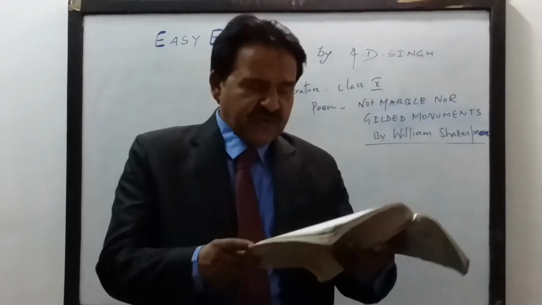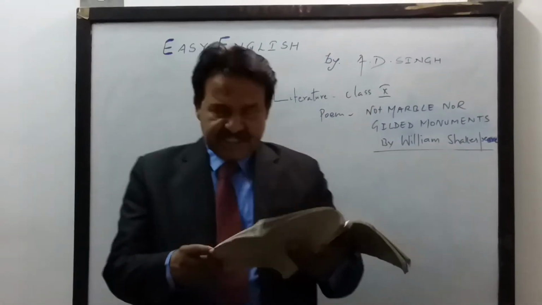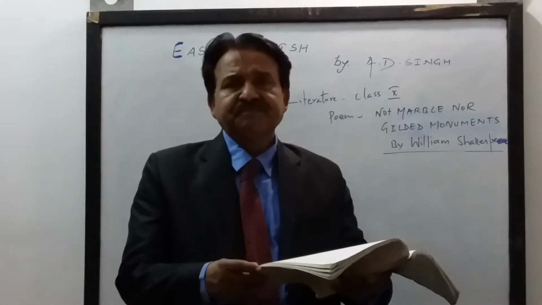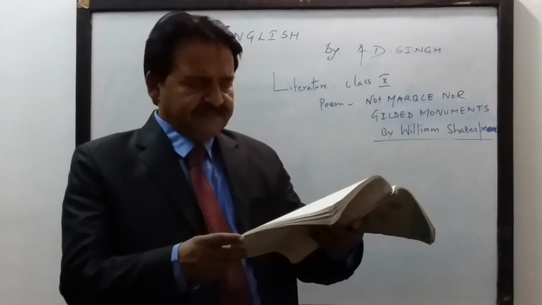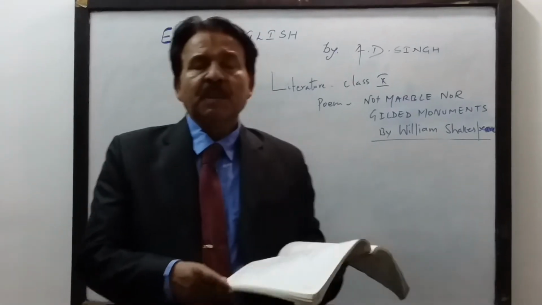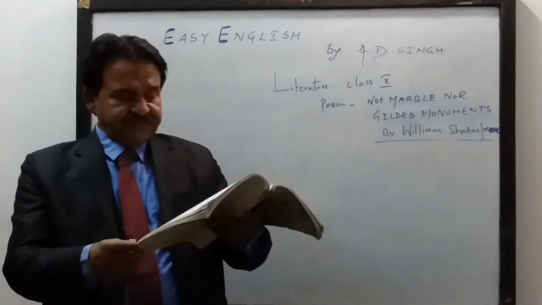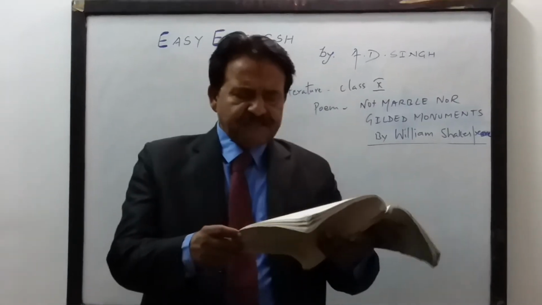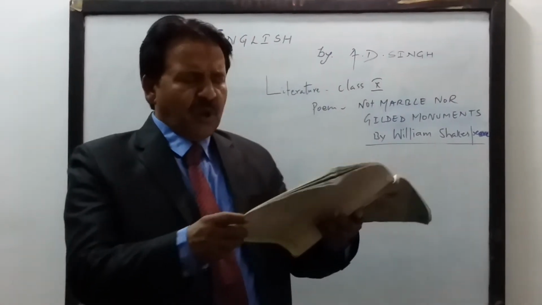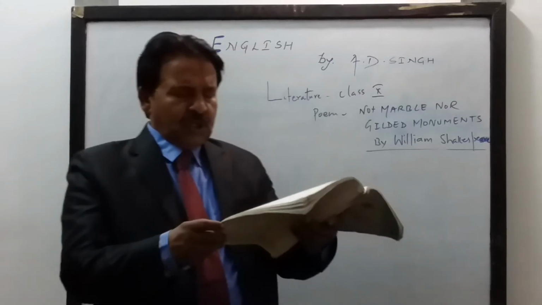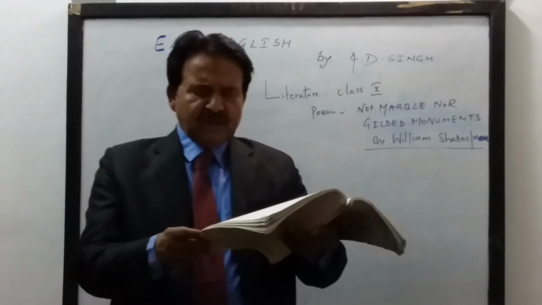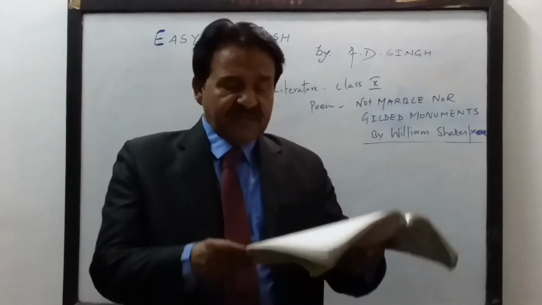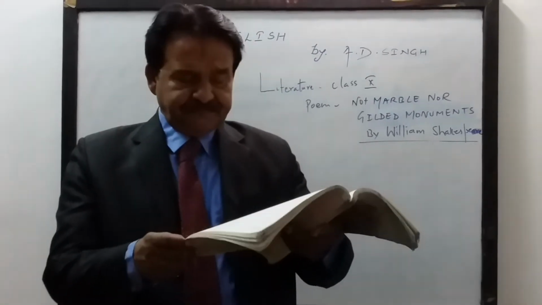The second quatrain highlights ravages of time on monuments, contrasted with those of poems. The third quatrain talks about the recorded memory of people in the form of poem, which will be remembered till posterity.